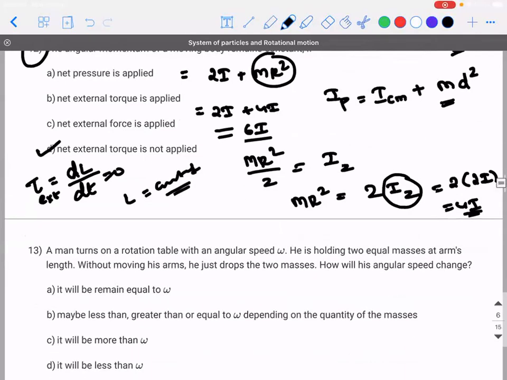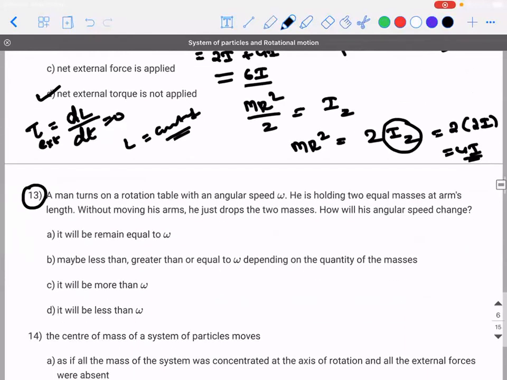Okay. Next. A man turns a rotation table with an angular speed omega. He's holding two equal masses at arm's length. Without moving his arms, he just drops the two masses. How will the angular speed change? So there is a man sitting and his hands are extended and there are two masses held in his hand.